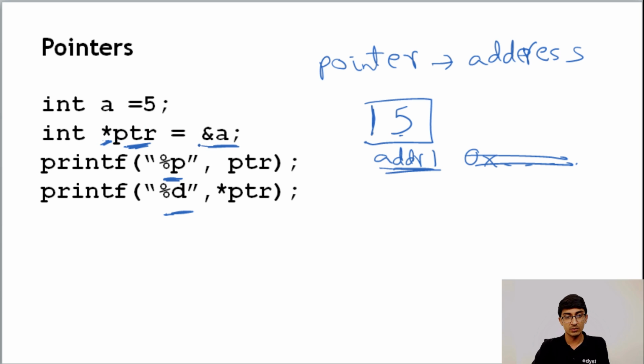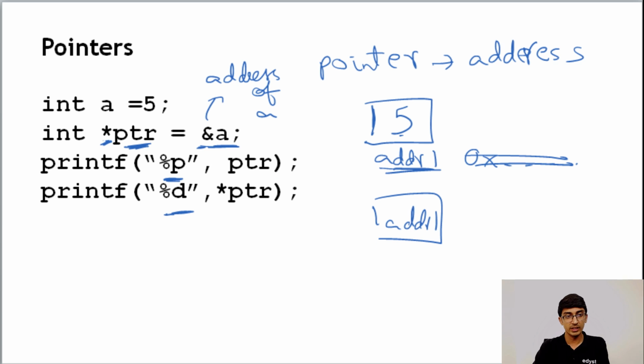What is a star and what is an ampersand? The ampersand means the address of a. So address of a is nothing but addr1, right? That's the address of a, and this value is stored in ptr.